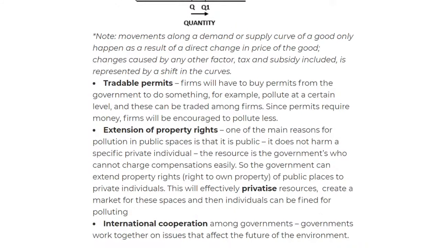Okay, then we move on to tradable permits. This basically means that firms will have to buy permits, for example for pollution, because if you overpollute, then maybe the business is closed down by the government. Okay, so it's quite direct.